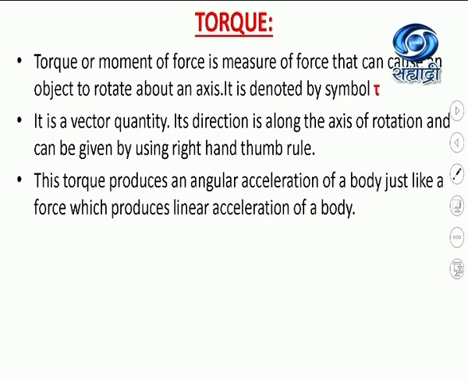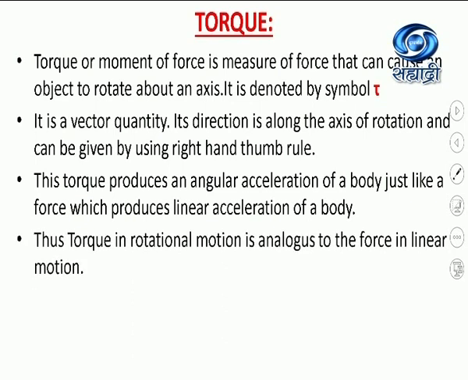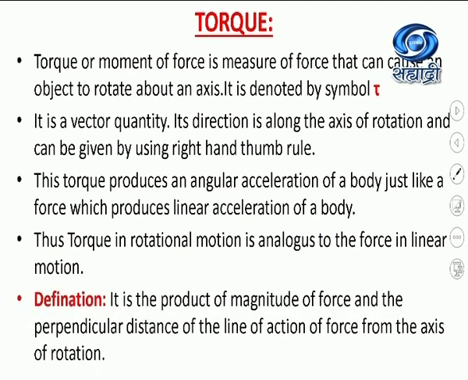Now, this torque produces an angular acceleration of a body, just like a force produces the linear acceleration of a body. So this torque in rotational motion is an analogous quantity to the force in linear motion. In the earlier 11th standard, we have studied the definition of this torque.